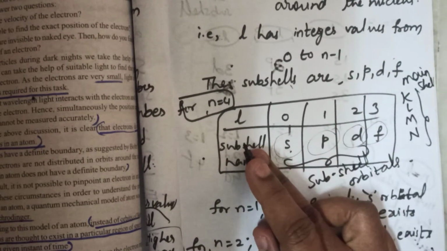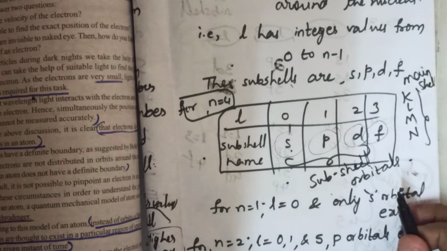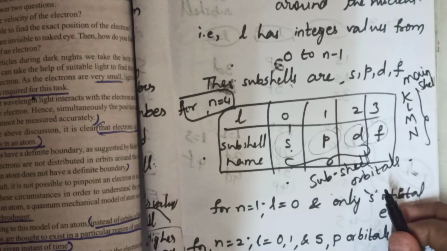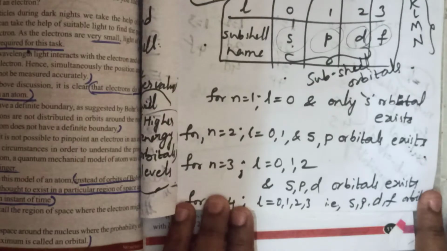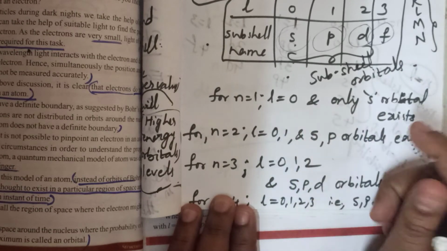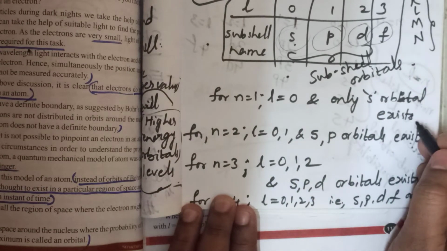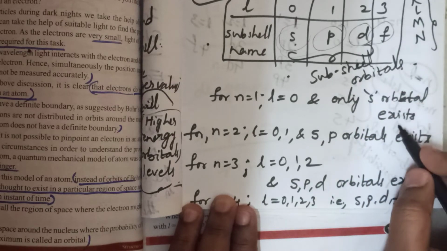For N value 1, at that time L value is 0, only one. It starts with 0 and goes to N minus 1, and 1 minus 1 is equal to 0. For N equals 1, L equals 0, only the S orbital will exist. The S subshell or S orbital will exist.